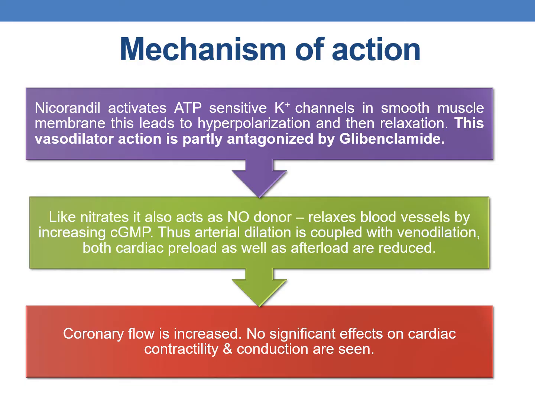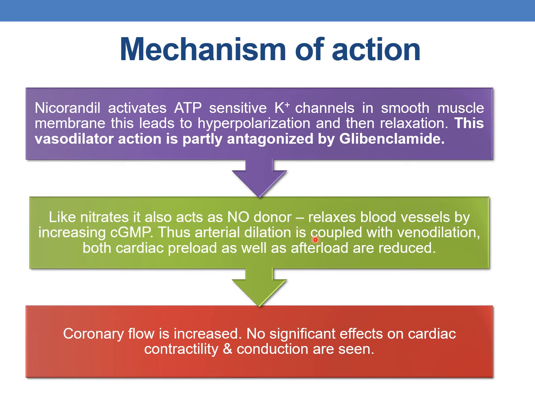Coming to the mechanism of action, nicorandil activates the ATP-sensitive potassium channels in the smooth muscle membrane. This leads to hyperpolarization and then relaxation. This vasodilator action is partly antagonized by glibenclamide, which is a potassium channel blocker. Like nitrates, nicorandil also acts as an NO donor.